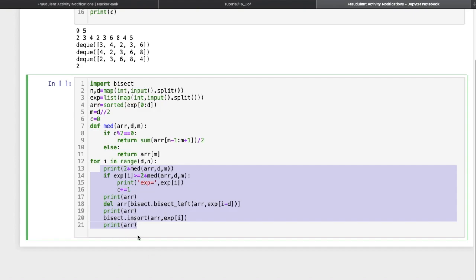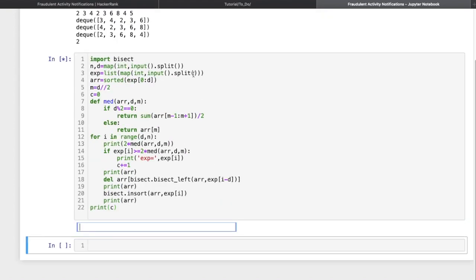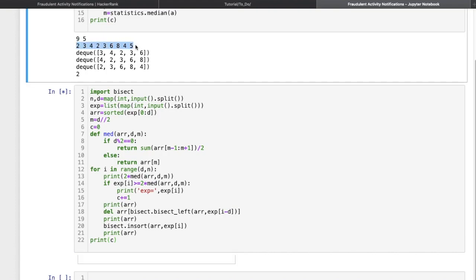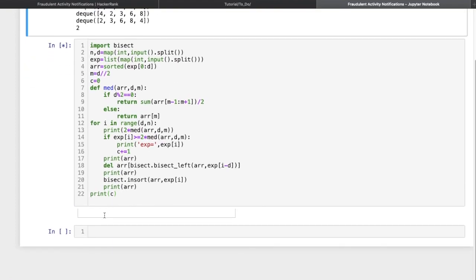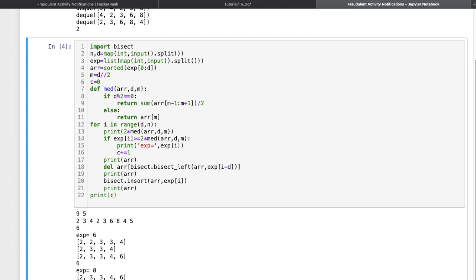It will go in a loop, and at last we have to print C, how many of them are satisfying the condition. Print the C value. Let me run this one. You can see the very first line is expenditure and d value, which is 9 and 5, and the next line is the total expenditure.